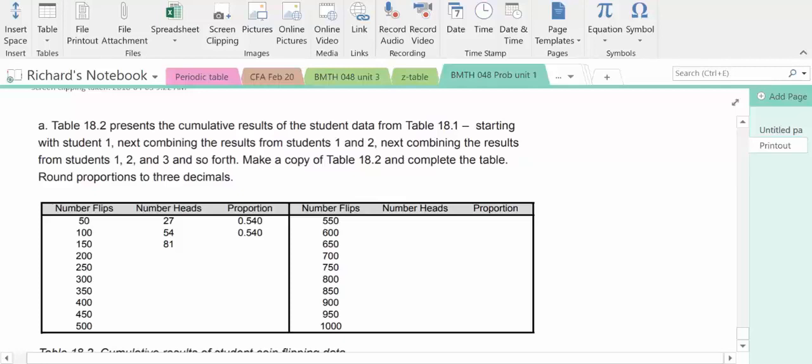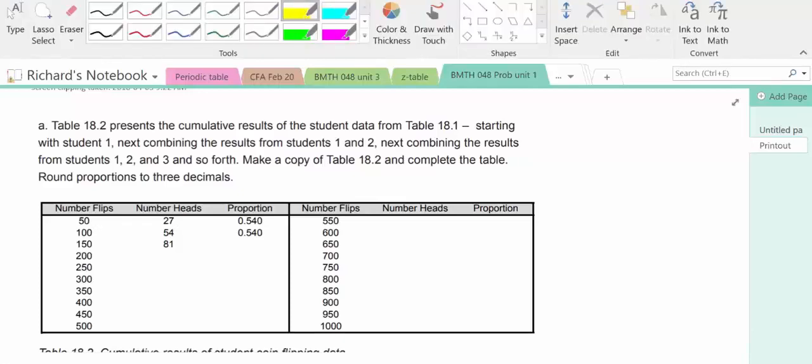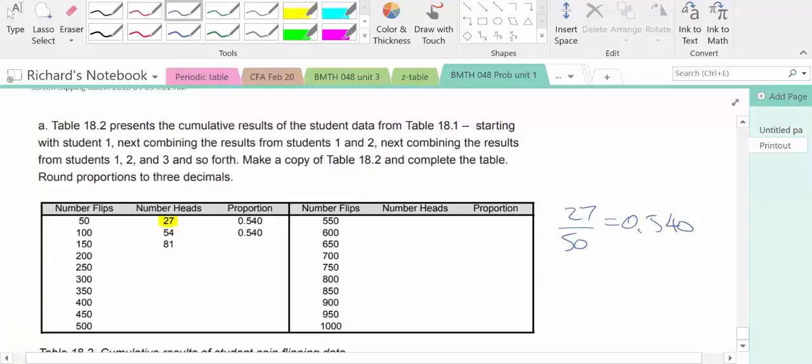We're asked to complete this table where, say, student number 1 does 50 flips, and they get 27 heads. So 27 divided by 50 equals 0.540. And that's where that number comes from.